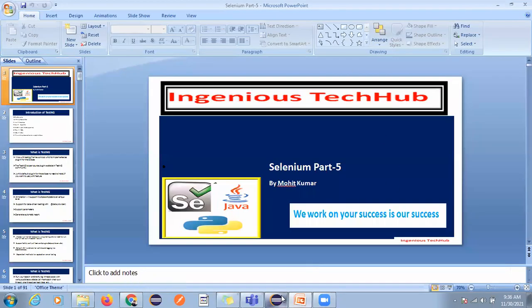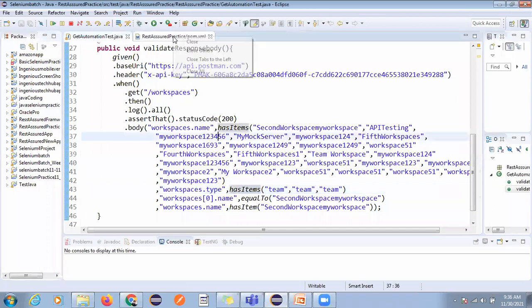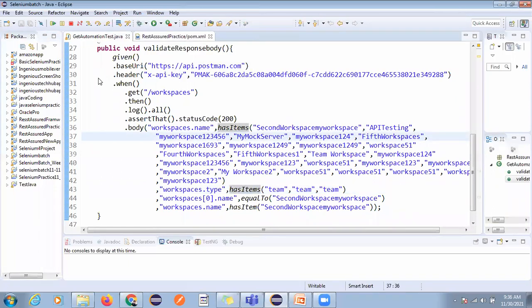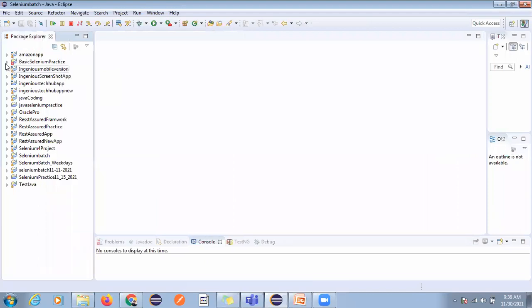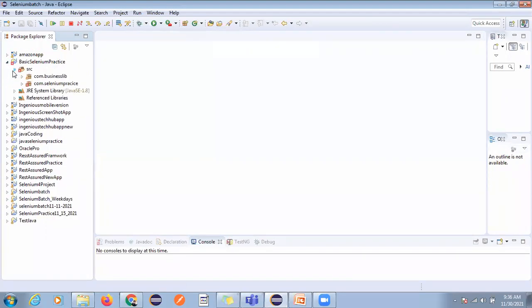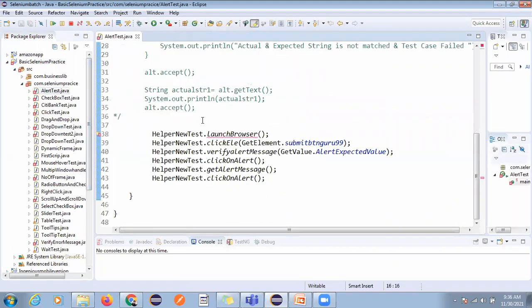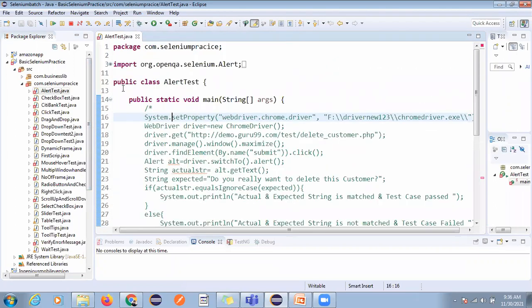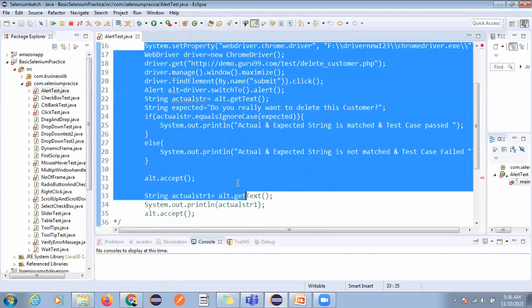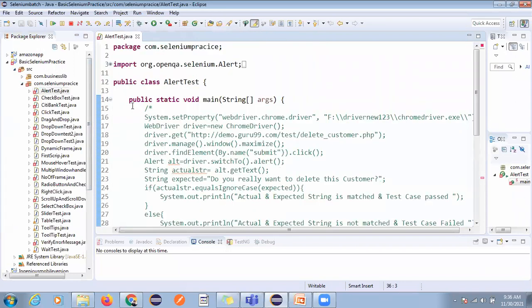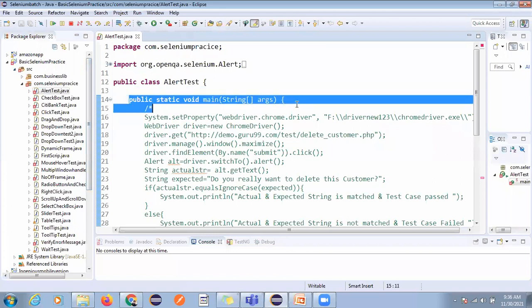Okay, so what happened in real time? We do not use a Java class, like we are using the main method right here. We are using the main method, right? But if you have 100 or 200 test cases, we cannot create 200 classes, and in the main method you can write only one execution, right? Only one test case you can validate. So in automation we do not use the main method for execution.